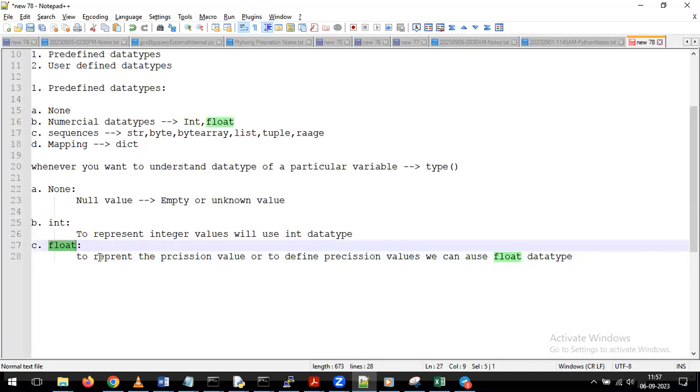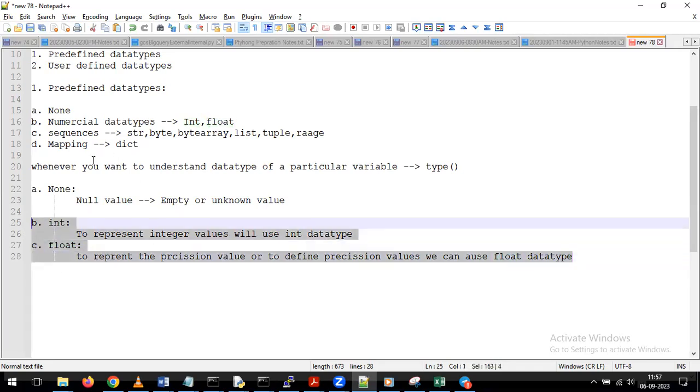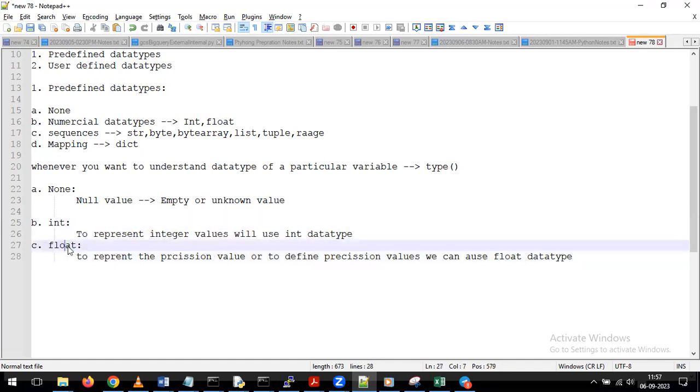Actually, both we can call numerical data types because both fall under numbers. But within the numerical data types, we have int as a separate data type and float as a separate data type. Int we use for integer values. If any value does not have precision, we give it as int. And if you want to deal with decimal values and precision values, then we use the data type called float. Okay. In the same way, we have one more data type called string. So what is a string? Any idea?